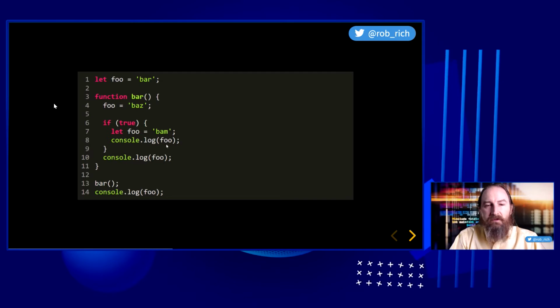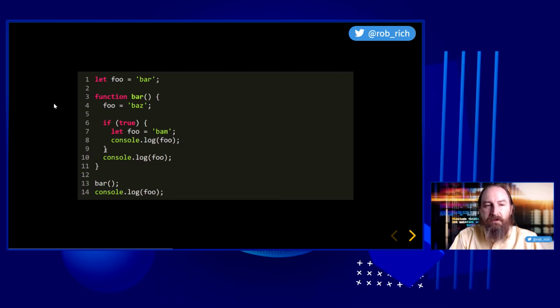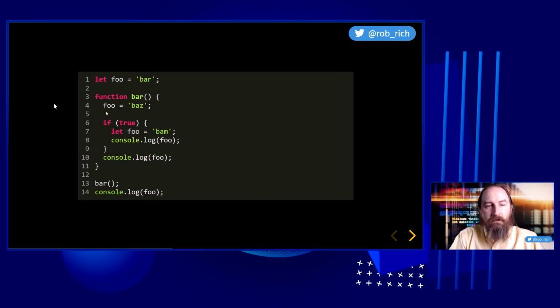We'll console log bam. And now leaving this curly brace, this foo variable disappears. So we're looking for a foo variable to output. There's none in our current scope. We find this outer foo variable, so we will console log baz. That's what we set right here. Leaving our function, we will now console log foo, and we have baz right here. And so we console log bam, and then baz, and then baz. Is that what you got?